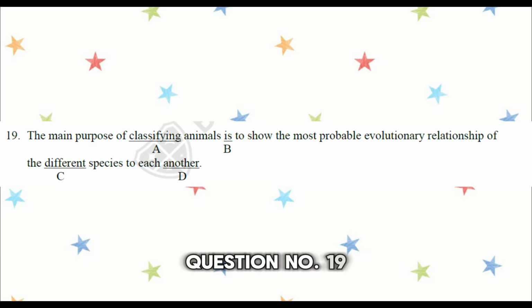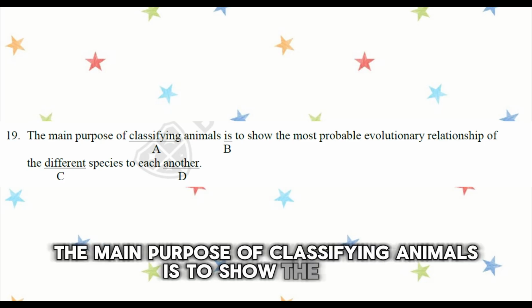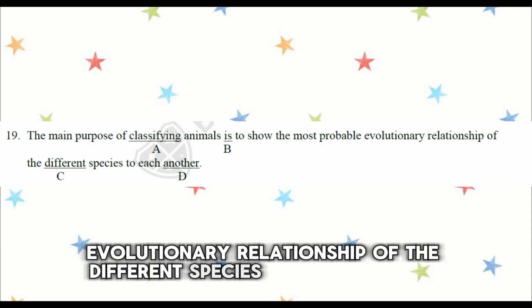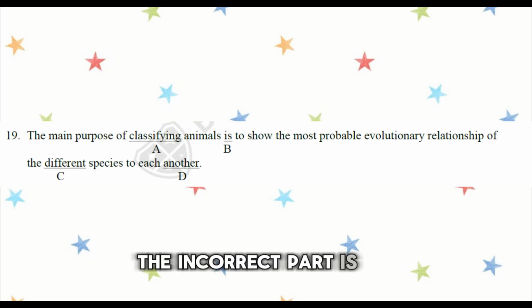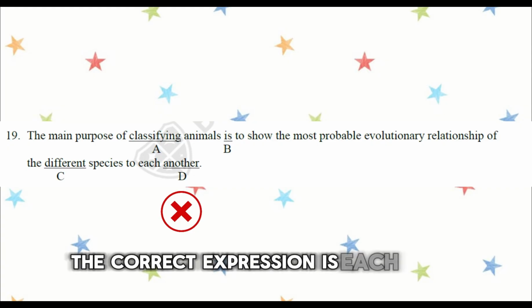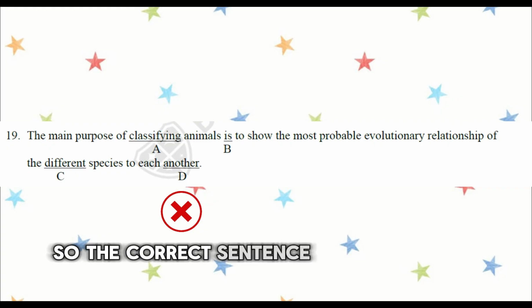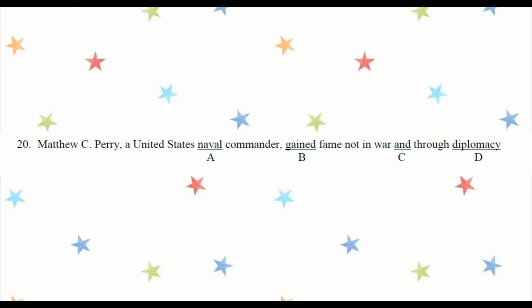Question number 19. The main purpose of classifying animals is to show the most probable evolutionary relationship of the different species to each another. The incorrect part is D, each. The correct expression is "each other," not "each another." So the correct sentence is: the different species to each other.